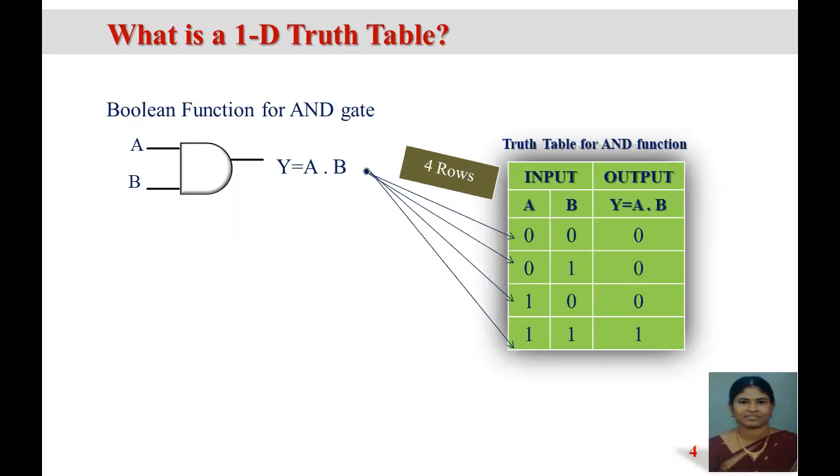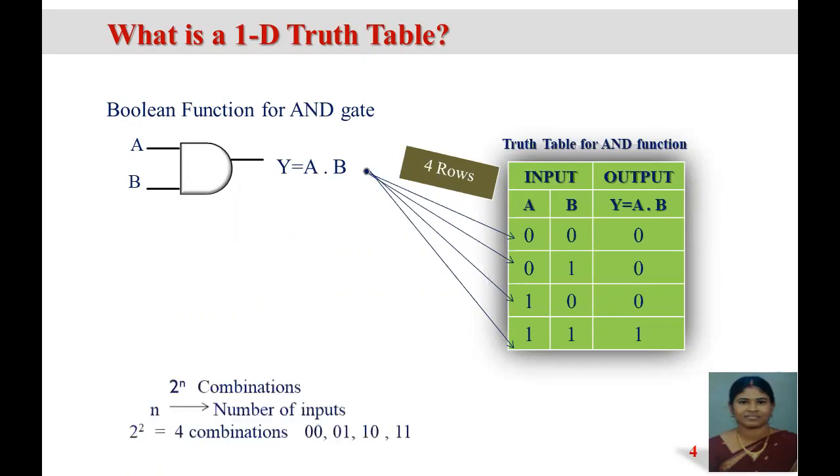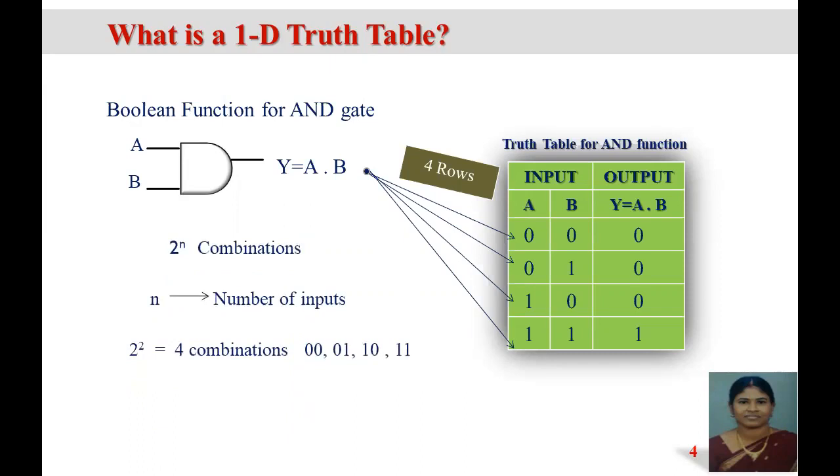The possible inputs depend on the number of variables taken as input, and it is given with a simple formula, 2 power n combinations, where n represents the number of inputs.